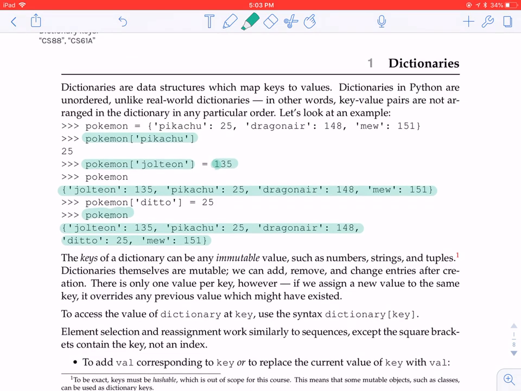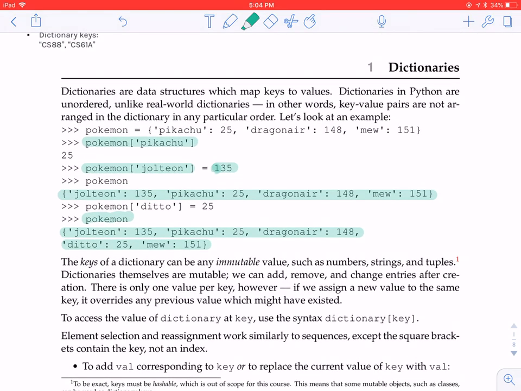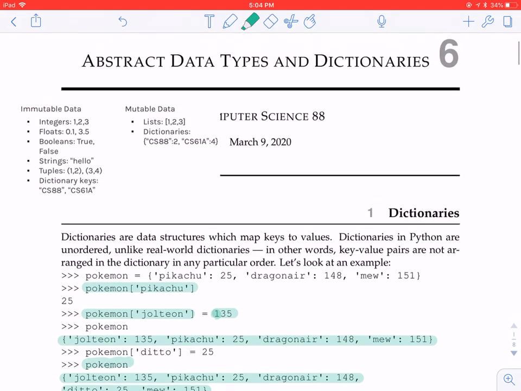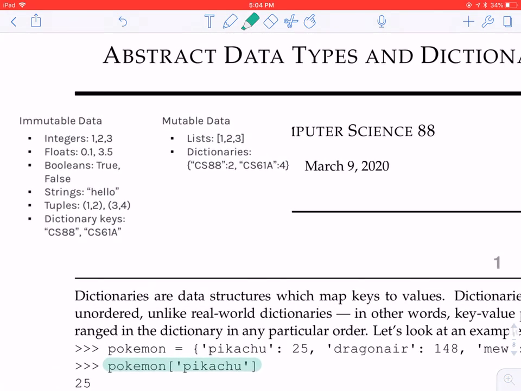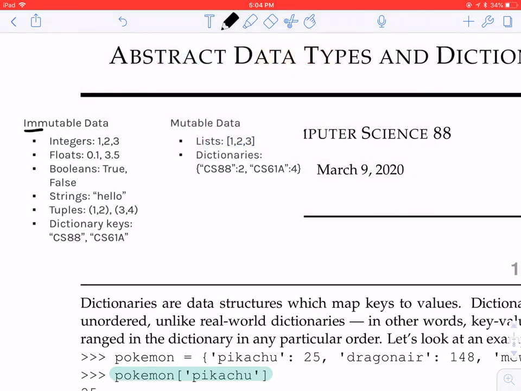Going into more of the conceptual side of things, when we have a dictionary, we always need to make sure that the keys of this dictionary are immutable. What this means is that it must be a value of an immutable class. If you look up here at this diagram, immutable data consists of integers, floats, booleans, strings, and tuples, and you'll see here it includes dictionary keys, because dictionary keys must be in this category of immutable data.